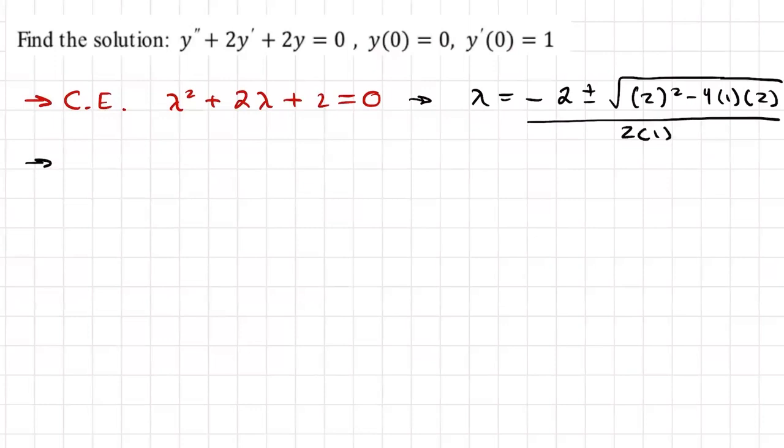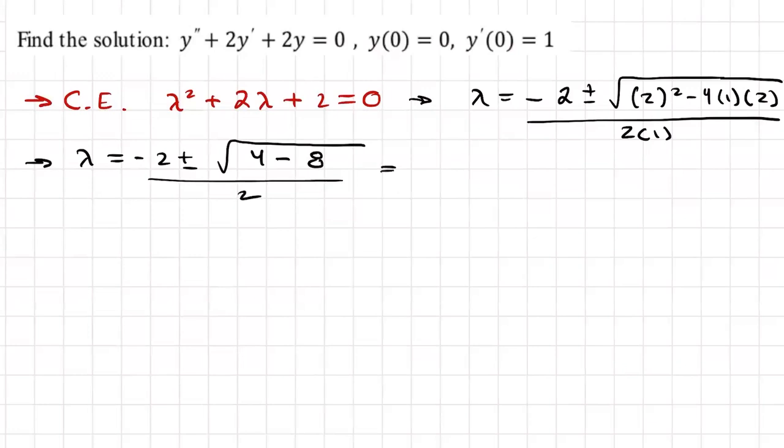So let's continue simplifying that. We're going to get lambda equal to negative 2 plus or minus the square root of 2 squared, that is 4, minus 4 times 2 times 1, that's 8, over 2. Once again we get negative 2 plus or minus the square root of 4 minus 8, that's negative 4, over 2.